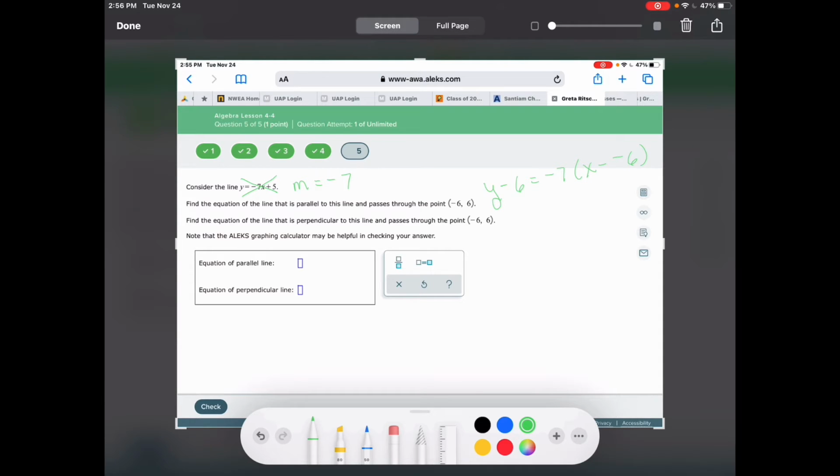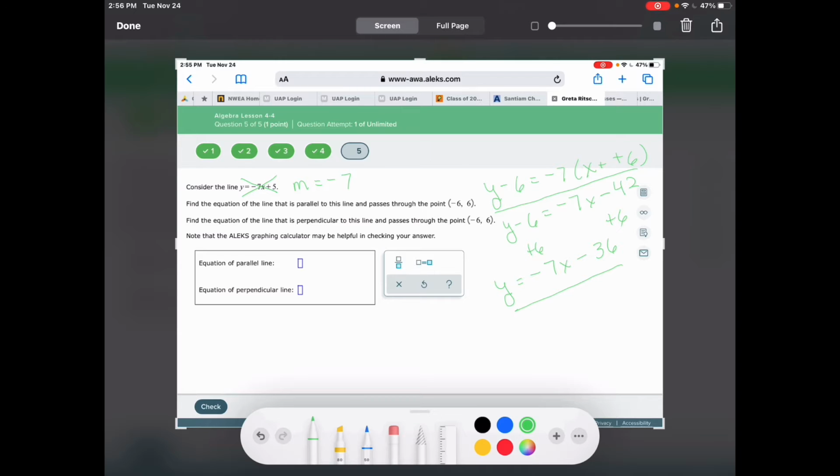And it does not say that I have to put that in a certain form, but I might need to, so I'm just going to simplify that. Negative 7x, this was minus negative, so I actually have plus negative 7 times 6 is negative 42. I would add 6 and get y equals negative 7x minus 36. And so either one of these should be fine.